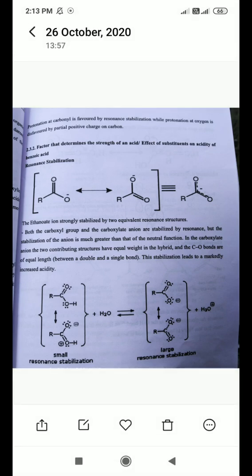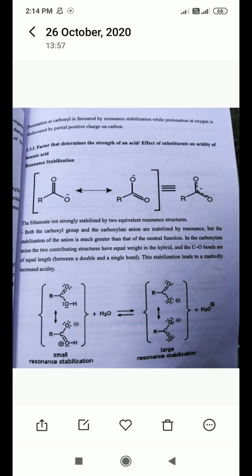Now, what are the different rules or different substituents, and how do they affect the acidic nature of the aromatic acid, that we will see step by step. Okay, now here: resonance stabilization. The ethanoate ion is strongly stabilized by two equivalent resonance structures.